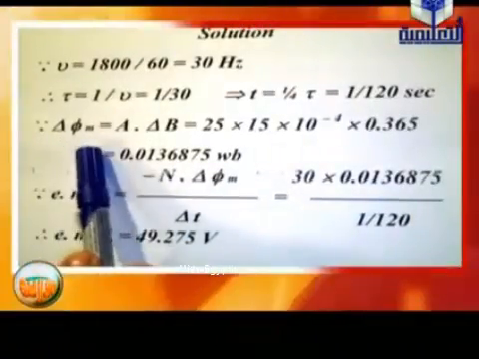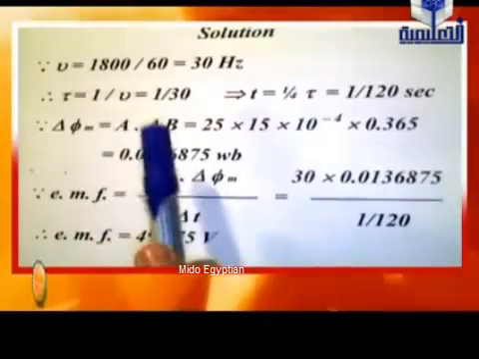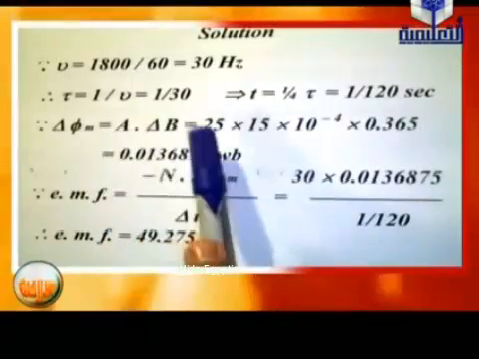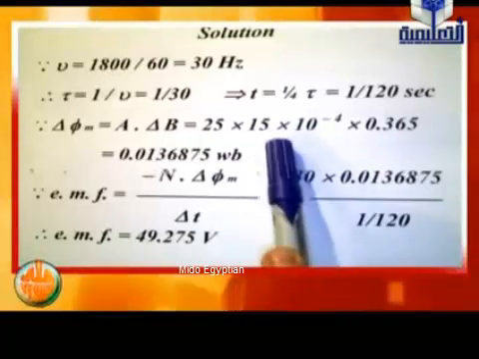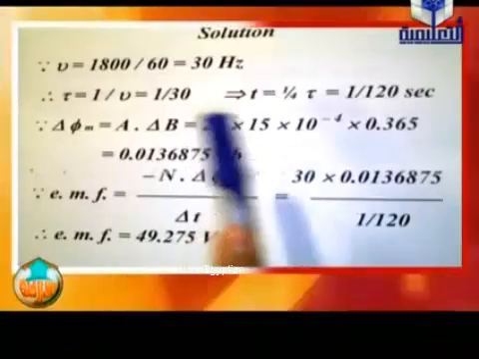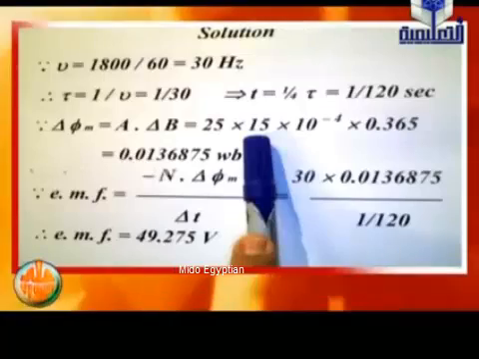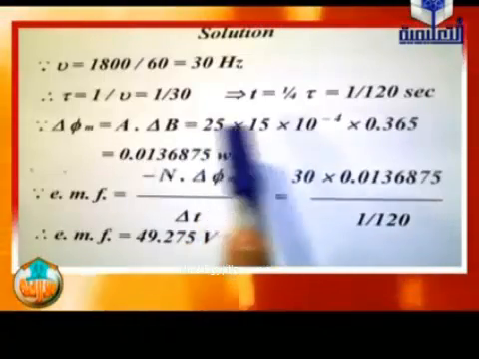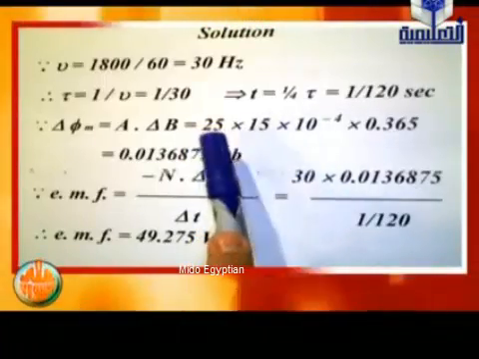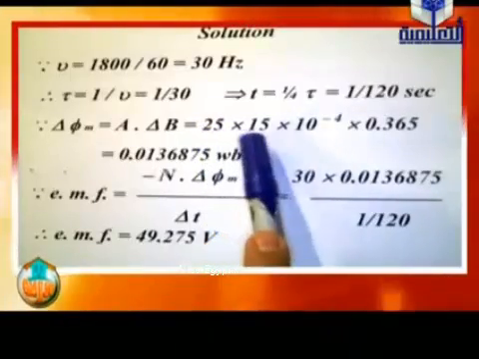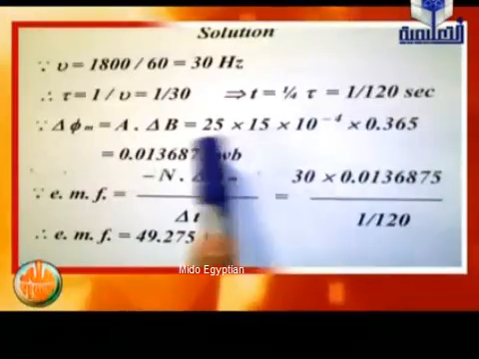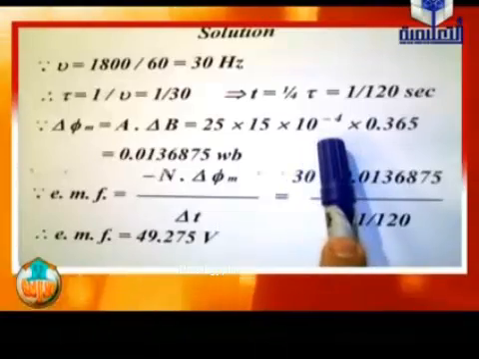Since delta phi m equals A times delta B, therefore A equals 25 times 15 times 10 power negative 4. Why? Because 25 is centimeter, 15 centimeter, so we must convert them into meter. How? The area when it is written in centimeter square is converted into meter square by times 10 power of negative 4. All of this part indicates the area of the coil.